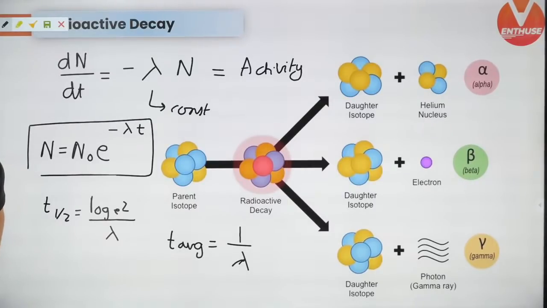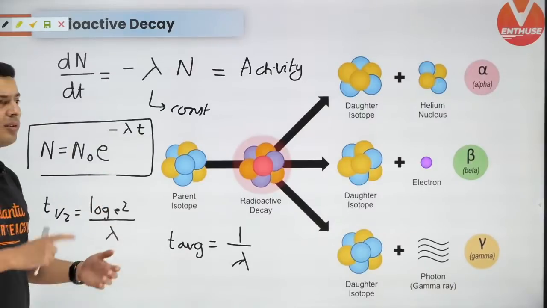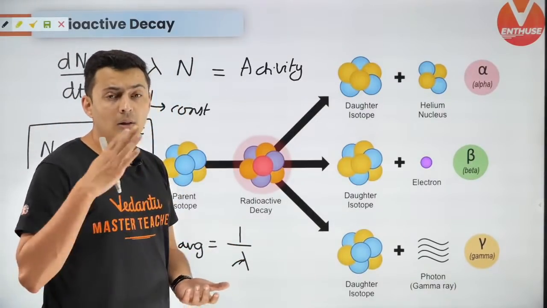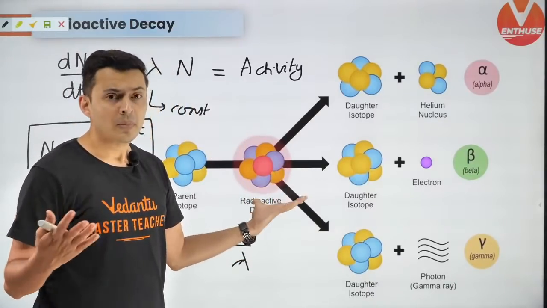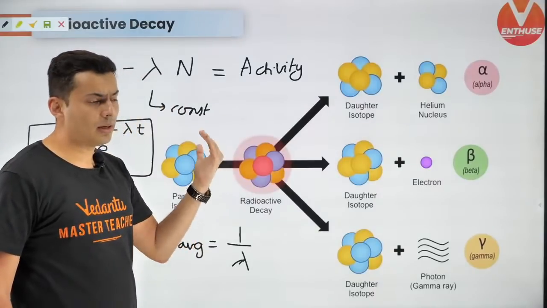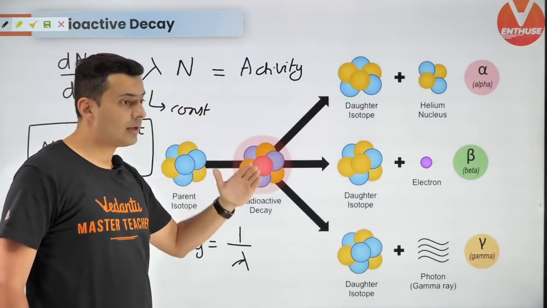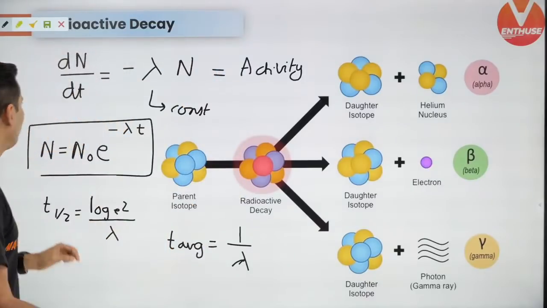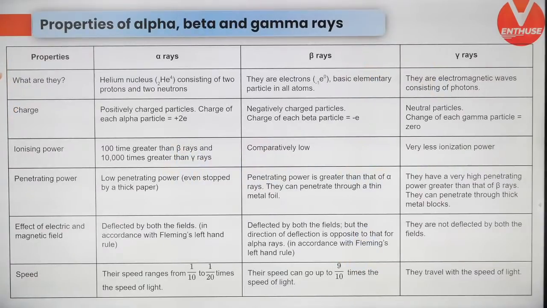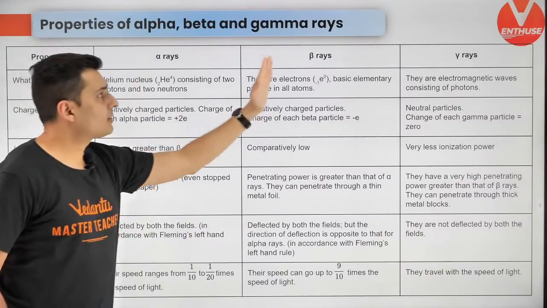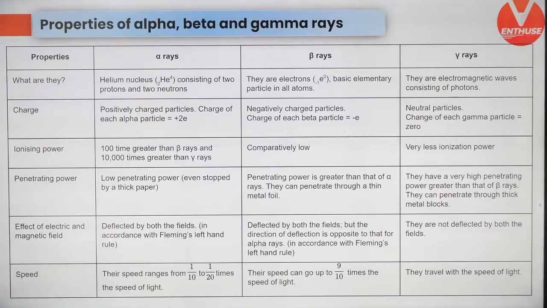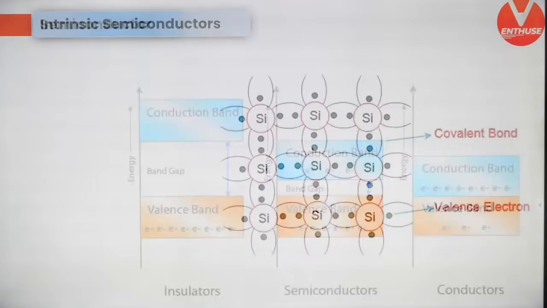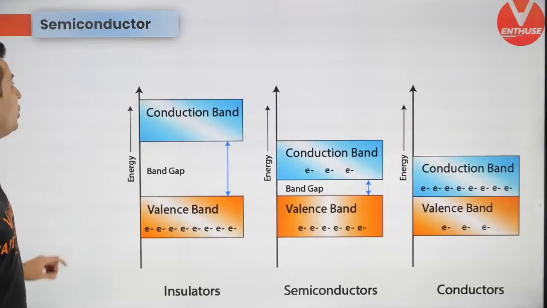Modern physics will also carry weightage. Remember the values of log e, log 10, log 3, log 4, squares of numbers, square roots of numbers, and decimal values of 1 by root 3, 1 by root 2. All these things are important. I have given all the properties of alpha rays, beta rays, gamma rays in the session PDF. Please glance through it or take a screenshot of this. Remember this. And now what you should do from semiconductors.